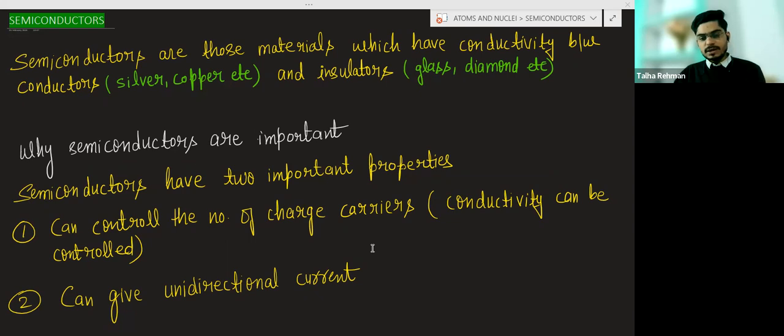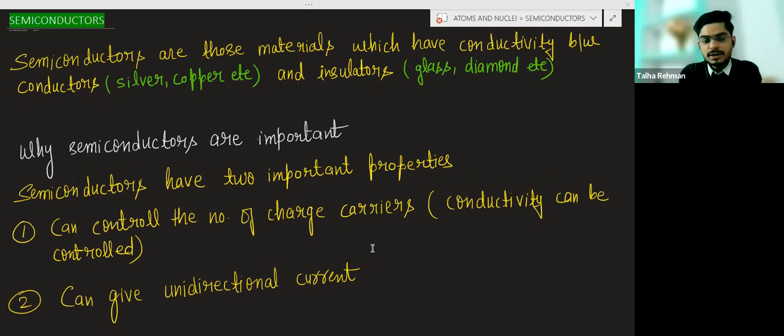This we cannot do in case of the conductors. Conductors have the fixed conductivity. We cannot change the conductivity of the conductor. Change means, we have to either increase the temperature or decrease the temperature. That is another thing. But here we can control the charge carrier basically, and we will see this also.